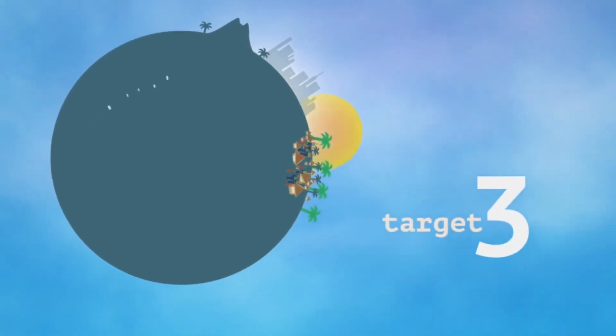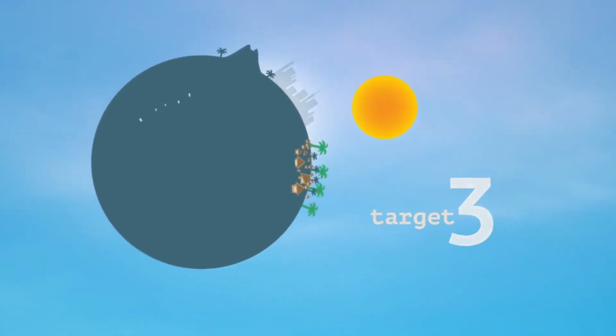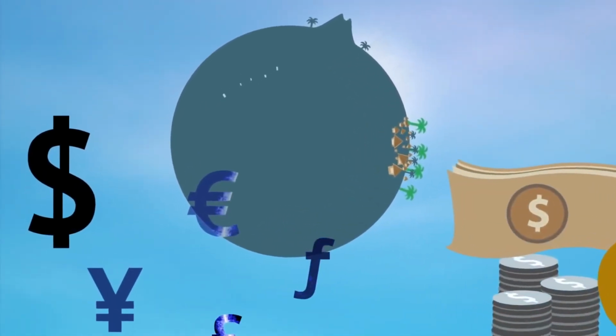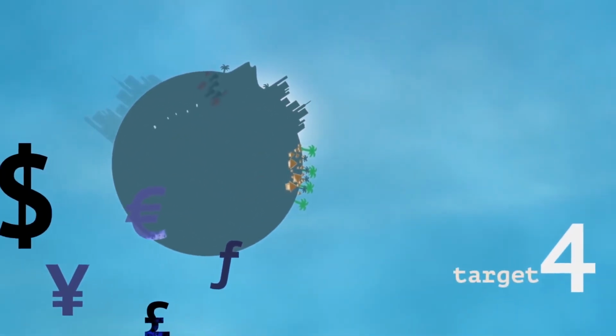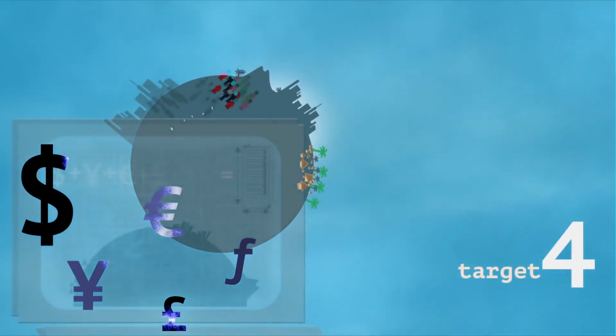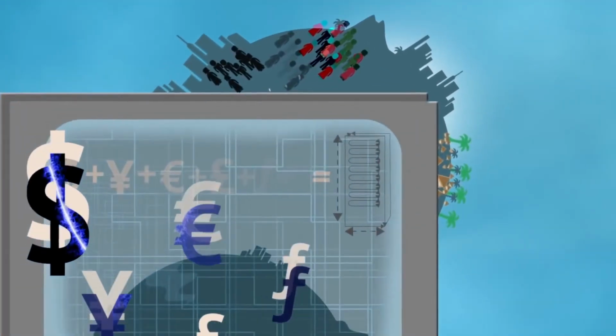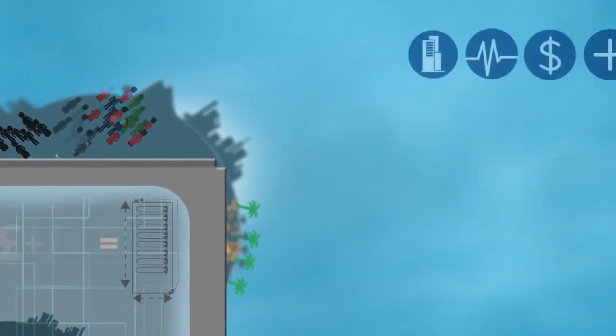Target 3. Reduce direct disaster economic loss in relation to GDP. $1 invested in resilient infrastructure can save $7 or more in response and recovery costs. Target 4. Reduce damage to infrastructure and disruption to basic infrastructure.